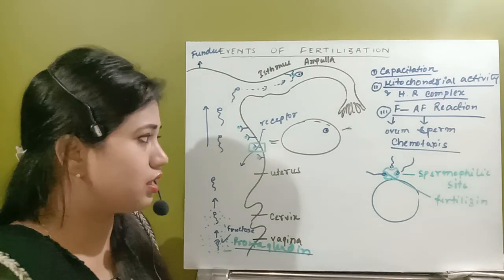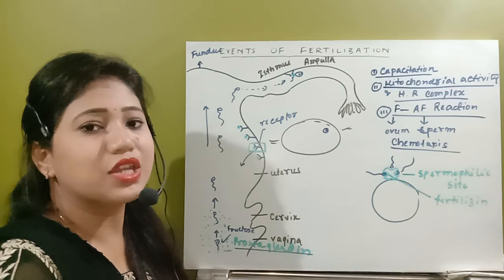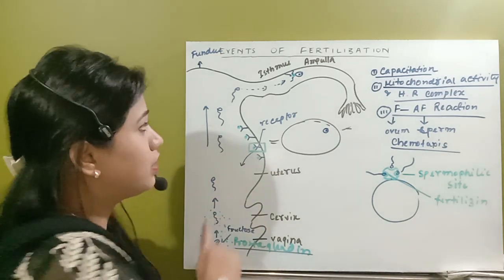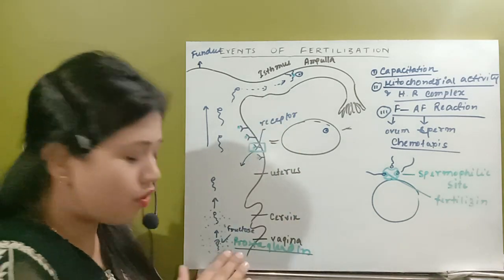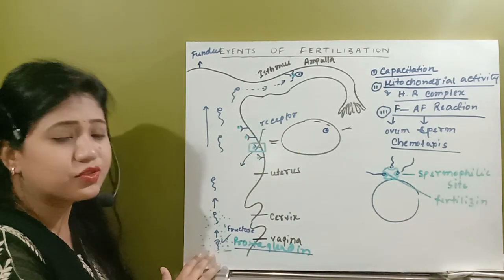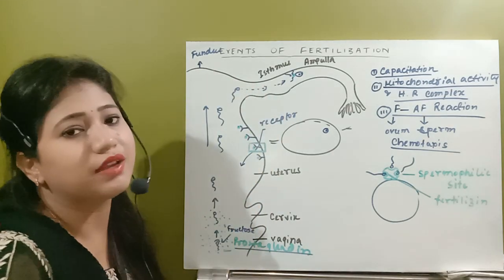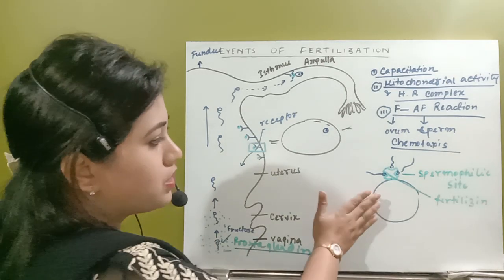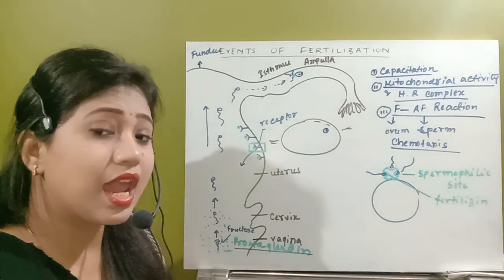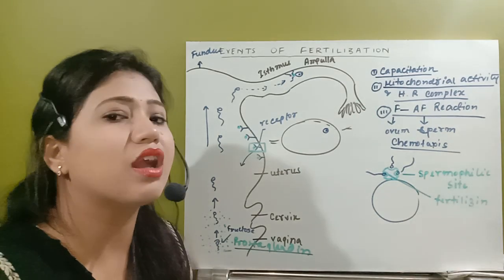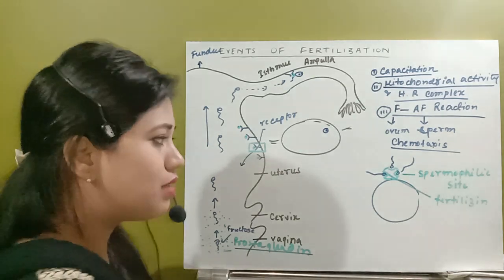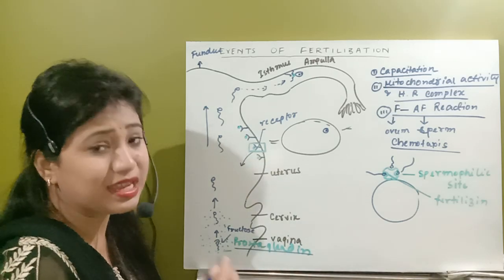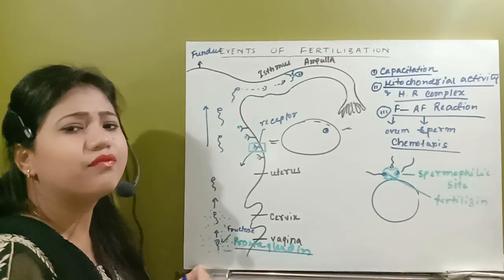We'll see that later in another chapter. So by this natural selection process, the spermatozoa which are the most active will go to the site of fertilization. From the 200 to 300 million spermatozoa, around 300 to 500 spermatozoa will reach. Then also it is very high. So what happened here, this chemotaxis reaction occurs due to the thinning out of the spermatozoa count. That means the fertilizin chemical of the ovum has very few sperm-philic sites.